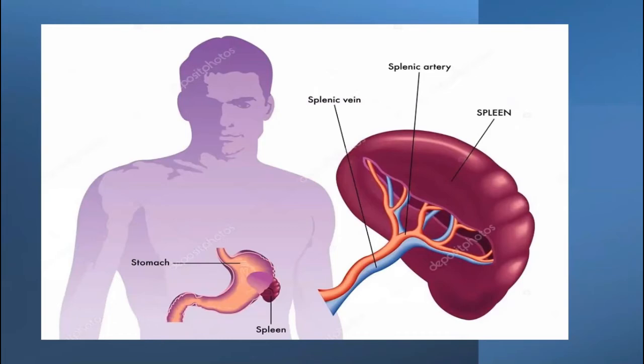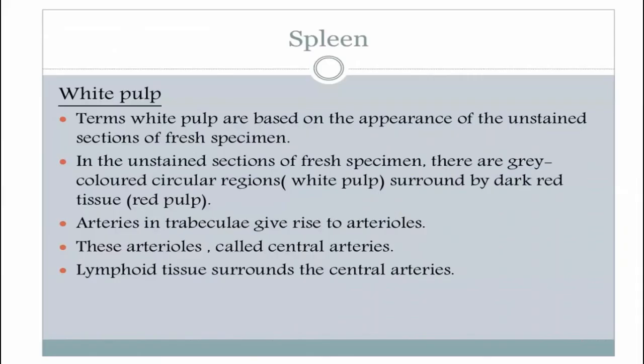The spleen is present in the left upper quadrant of the abdomen, above and posterior to the stomach. This is the hilum of the spleen. The artery enters and the vein exits through the hilum. As we have discussed, the spleen comprises white pulp, red pulp, and the marginal zone.